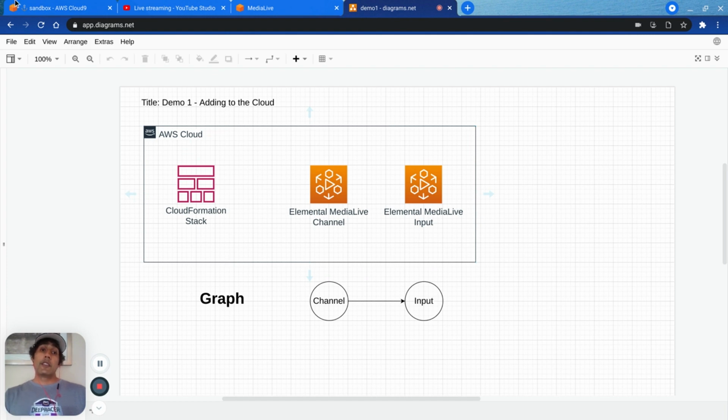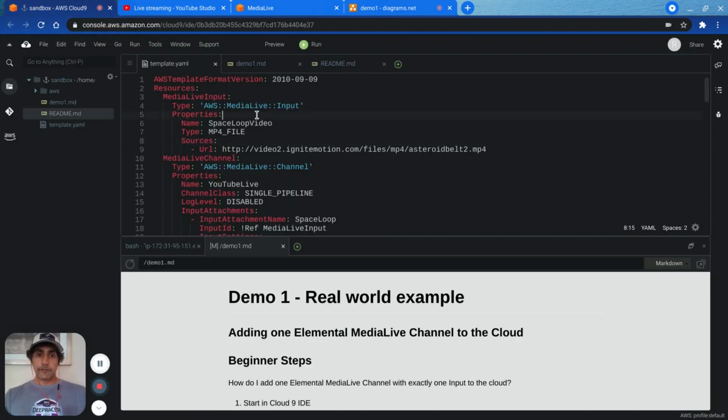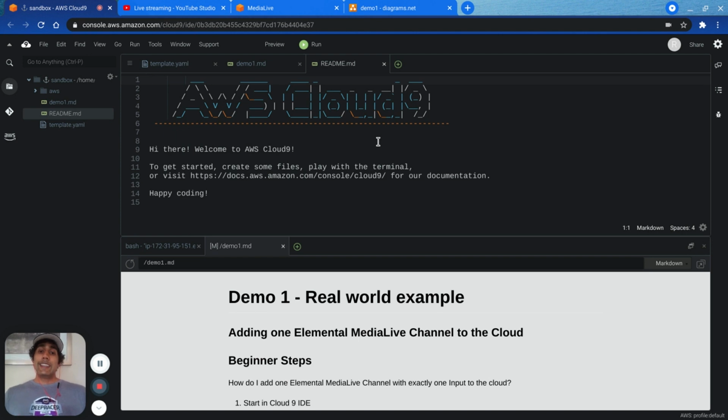Let's go over that template code. This is a CloudFormation template. It is in a text file named template.yaml because I programmed it with the programming language YAML. It's up to you to choose YAML or JSON. We are viewing this text file in an IDE in the web browser named Cloud9. You can use Cloud9 or whatever you like.